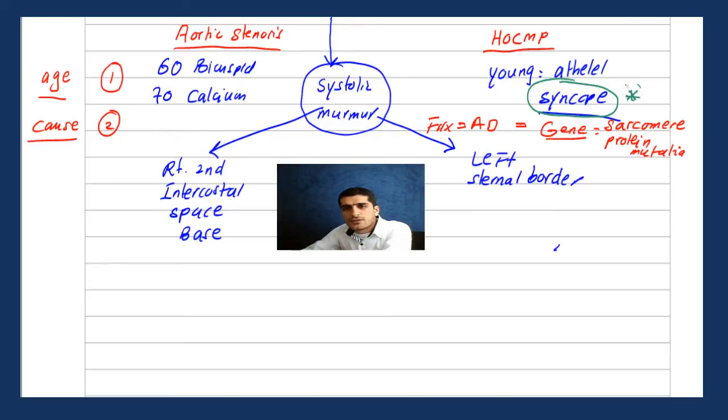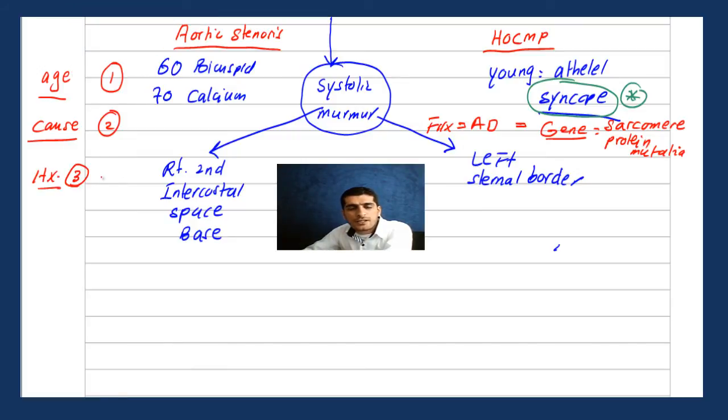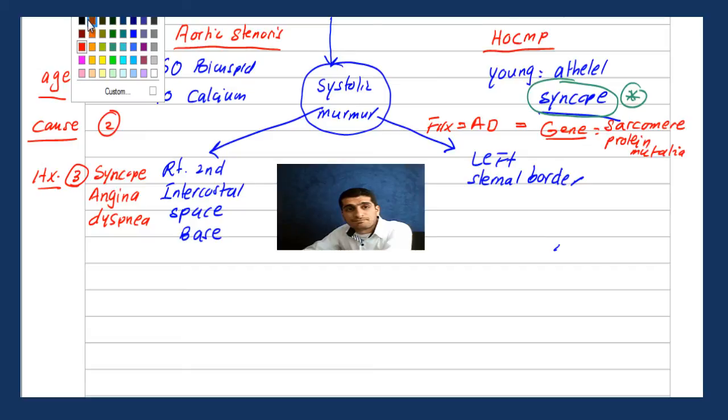While the history for the third one, let's make it red, is the triad, which I will repeat: syncope, angina, and what else? Dyspnea, or congestive heart failure, right? While the second one is usually syncope in a young athlete. So we're done.